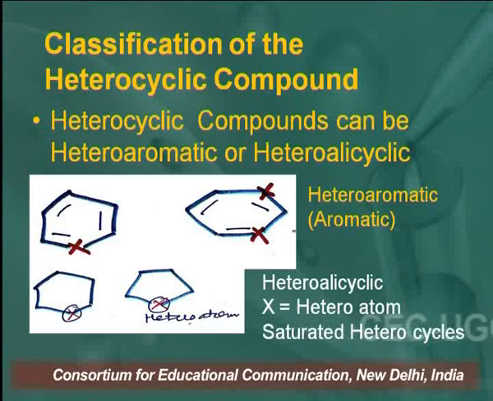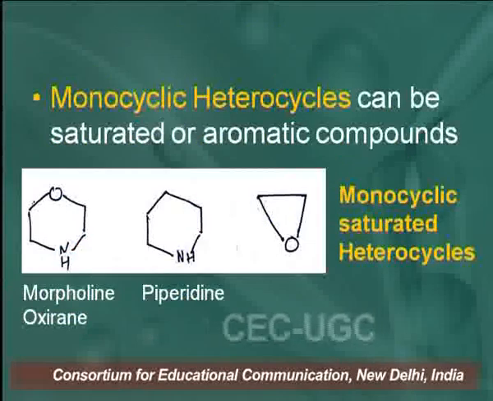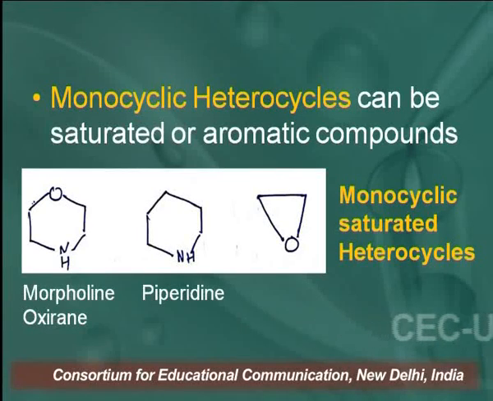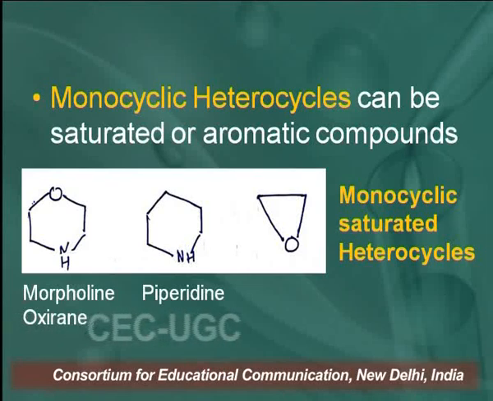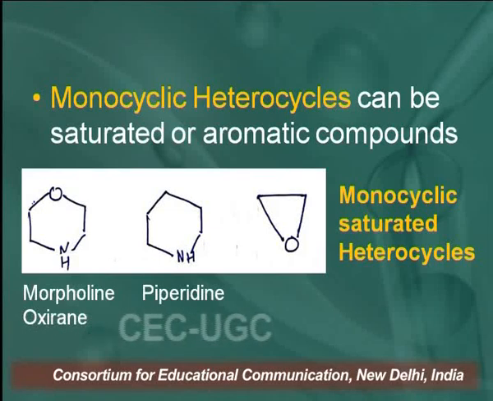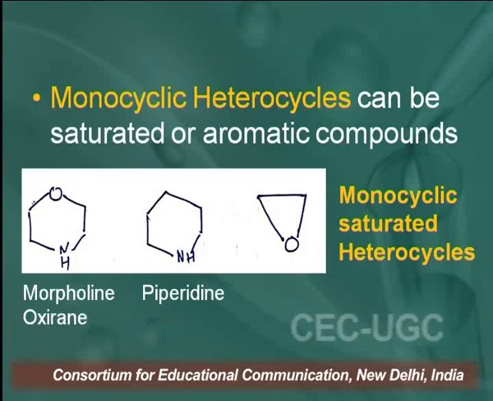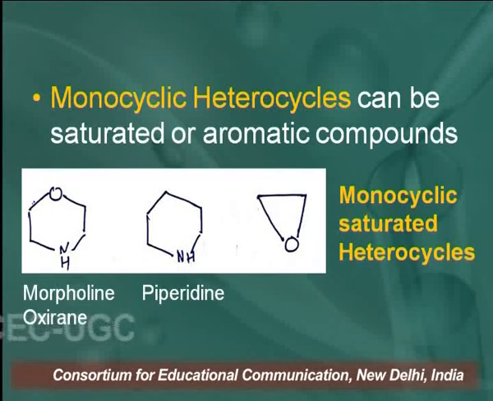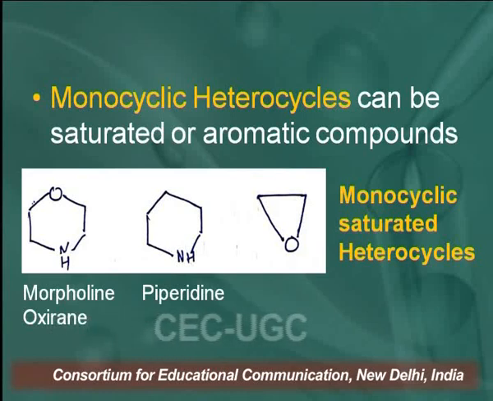So these heterocyclic compounds are non-aromatic or saturated heterocycles. Learners, monocyclic heterocycles can be saturated and unsaturated or aromatic. Monocyclic heterocycles means the compounds contain only one ring. For example, you are looking here at morpholine, piperidine, and oxirane.